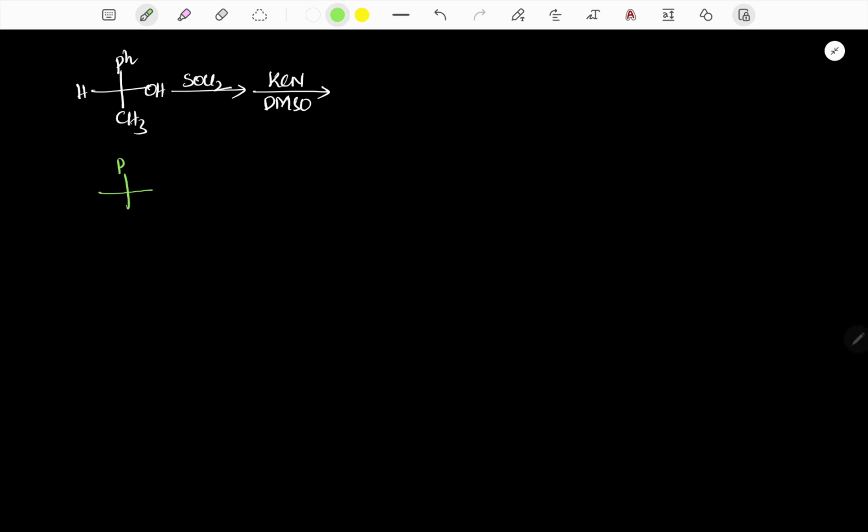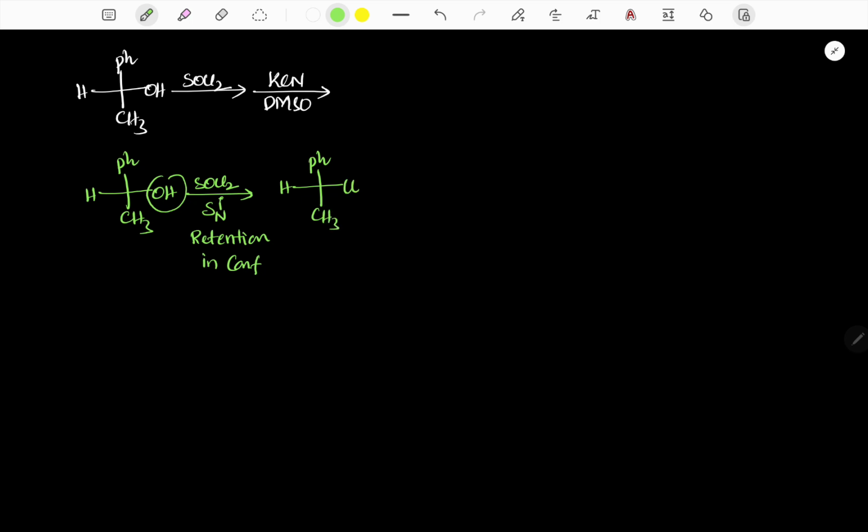Alcohol treated with SOCl2. It is a secondary alcohol, and the secondary alcohol is treated with SOCl2. We know that when an alcohol is treated with SOCl2, it follows the SNi mechanism, and SNi involves retention in configuration. Therefore here OH is on the right side, and in the final product Cl is on the right side. So it is retention in configuration.